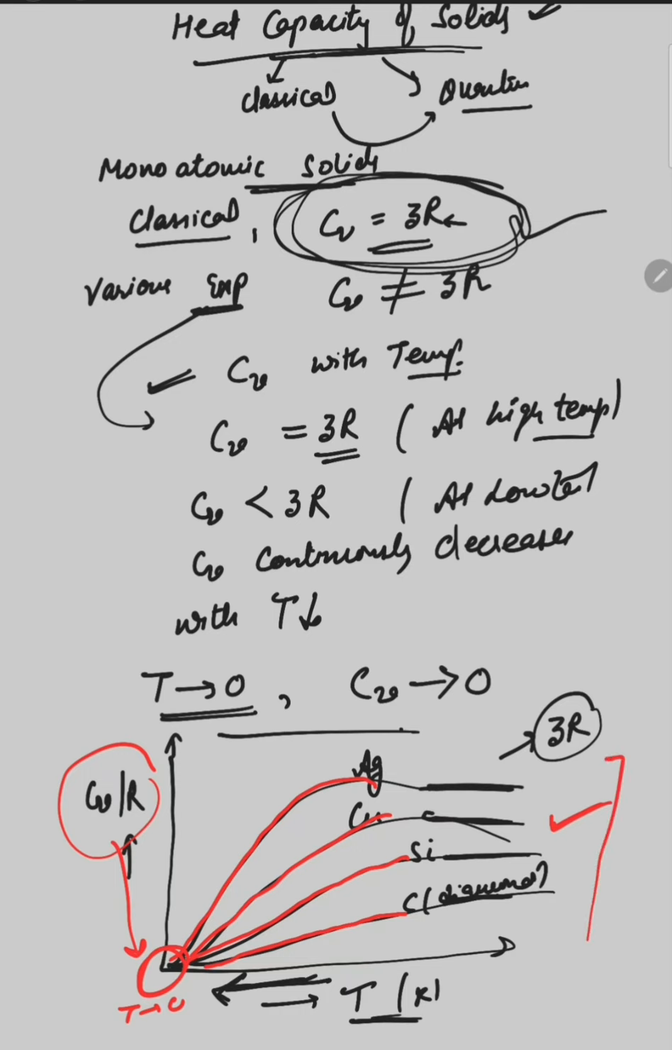But this variation of heat capacity of solids is not explained by classical mechanics. That's why there is a need for quantum mechanics to explain the variation trend of heat capacity of solids. First, we will explain this concept according to classical mechanics, and how classical mechanics explains the heat capacity of solids.